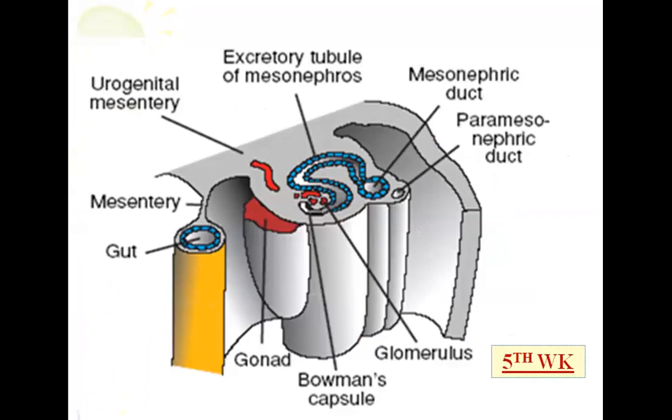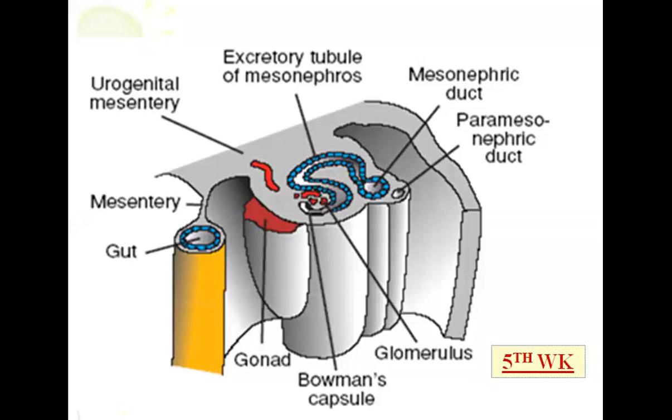If you see this urogenital ridge in another section, it forms this medial most structure. You can see the medial most structure is the gonad. So here the gonad develops, and lateral to this you can see the excretory tubules develop, and lateral to this the mesonephric duct is present.